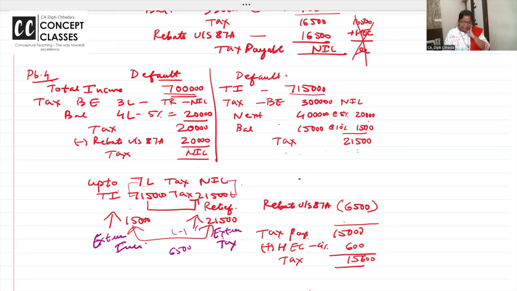So on 7 lakh income tax is nil, and on 7,15,000 it is 21,500. Excess income 15,000, excess tax 21,500. This is unjustified. How can excess tax be more than excess income? So this 15,000 income you keep as tax and give me a rebate of 6,500. 21,500 minus 15,000.